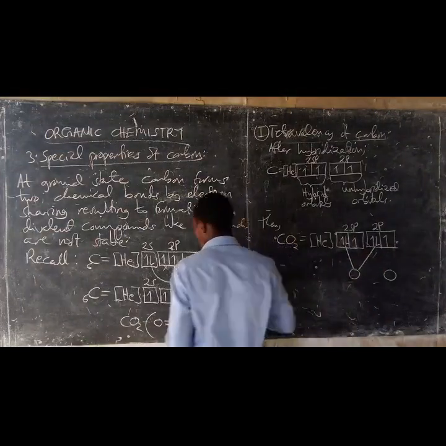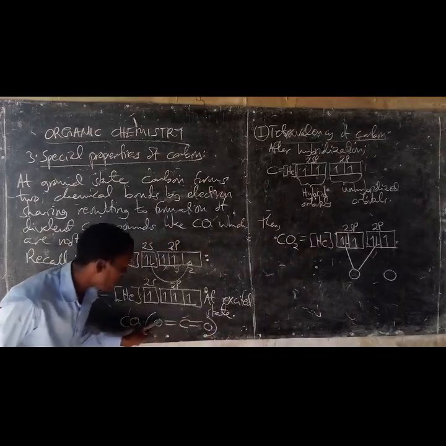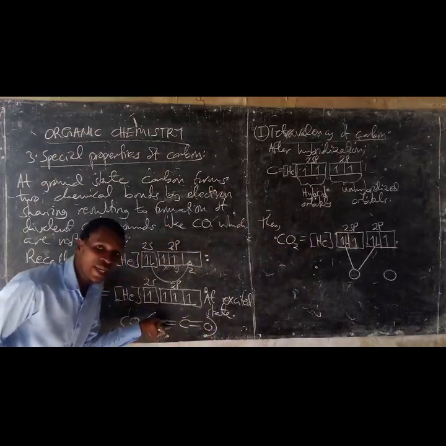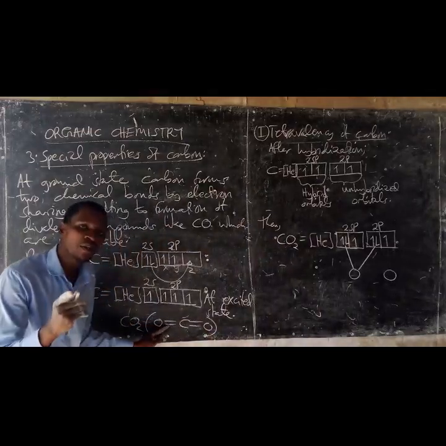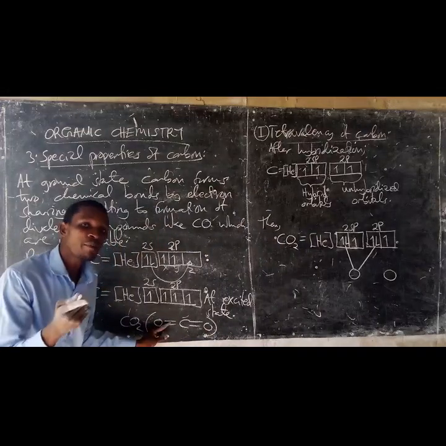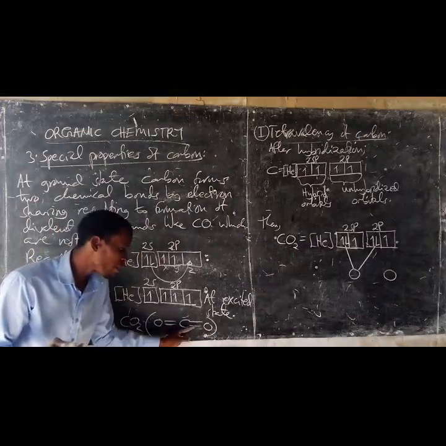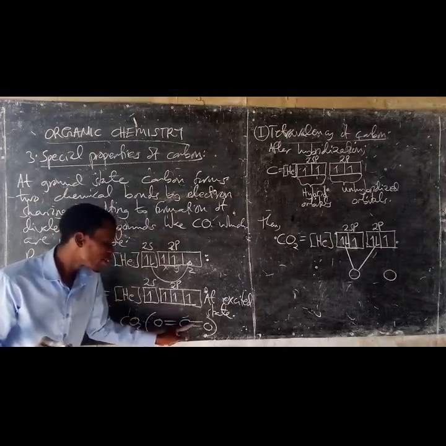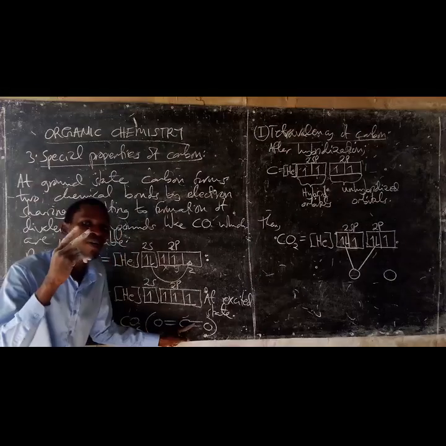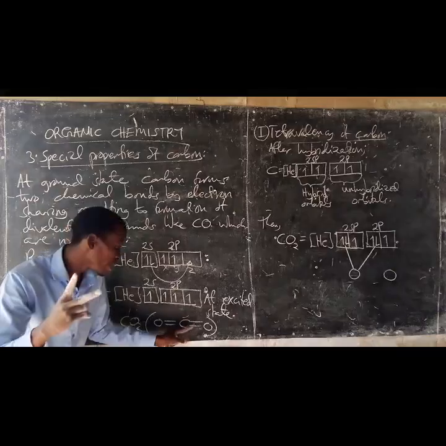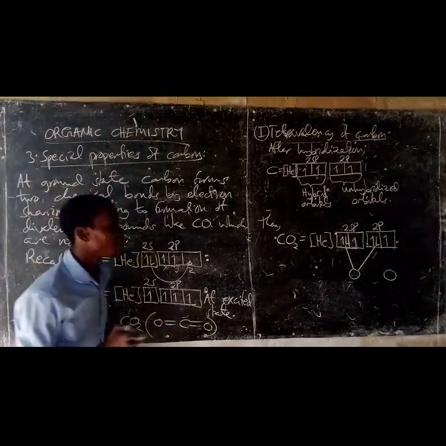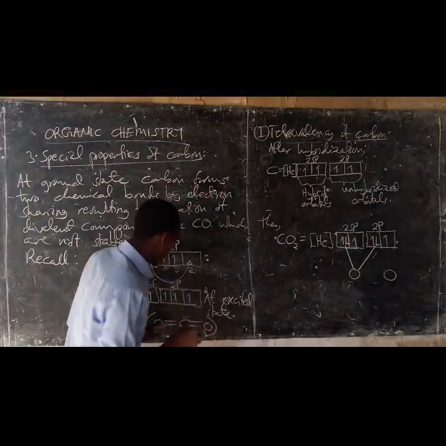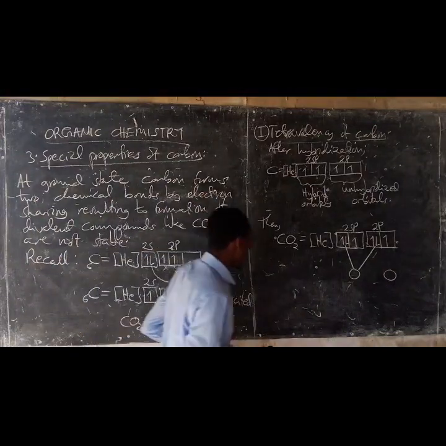You have to know that whenever there is a double bond, one is a sigma bond, while the other is a pi bond. So in carbon dioxide gas, there is a total of 2 sigma bonds and a total of 2 pi bonds. One is a sigma bond, the other is a pi bond.